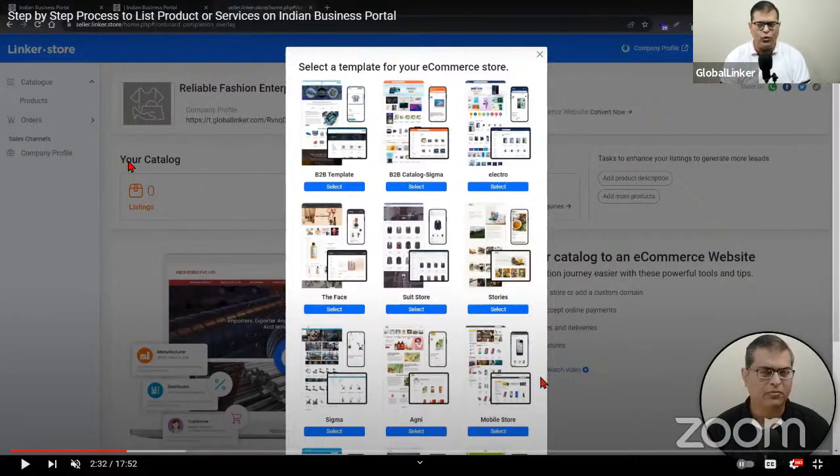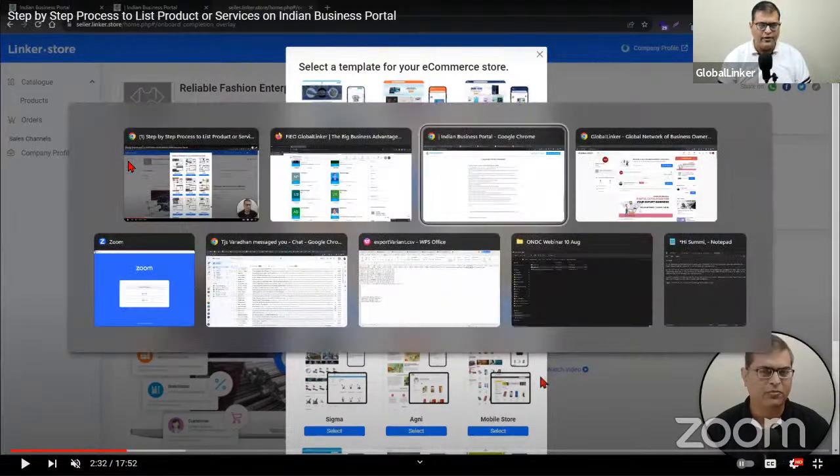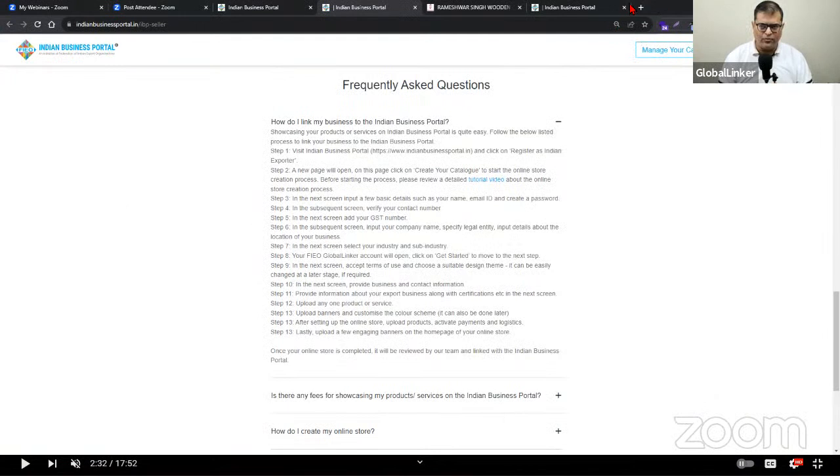So what I'll do is I'll try to explain that in a little more fundamental way so that you are able to understand it conceptually. And for that, I'm going to switch my screen and I'm going to take you to the browser. This is where we were seeing Indian Business Portal, and I'm going to open a PowerPoint slide.